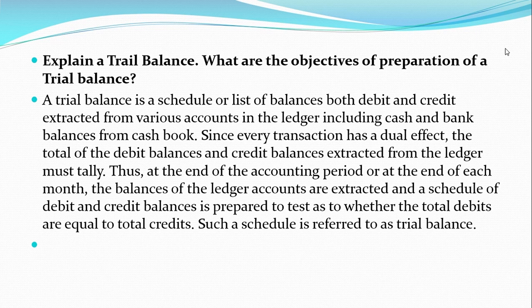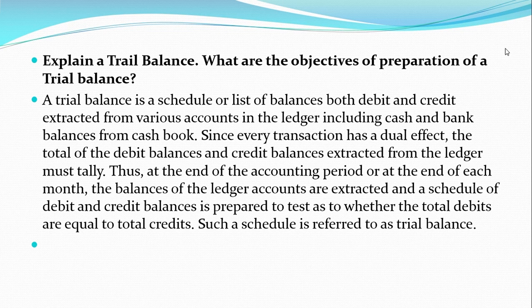Now, what is trial balance and what are the objectives of preparing the trial balance? A trial balance is a schedule or a list of balances, both debit and credit, extracted from various accounts in the ledger, including cash and bank balances from the cash book. Since every transaction has a dual effect, the total of debit balances and the credit balances extracted from the ledger must tally.